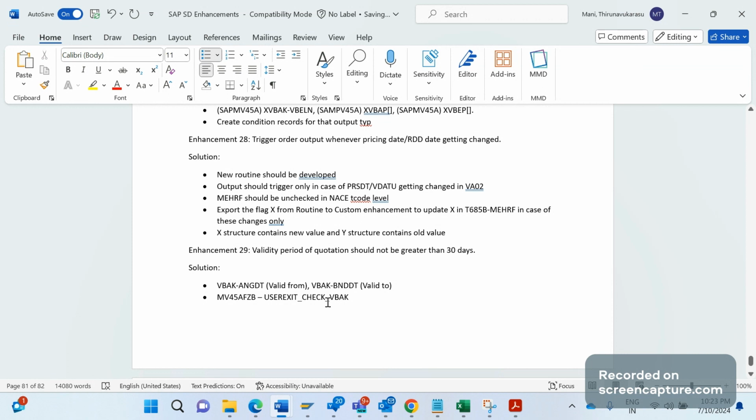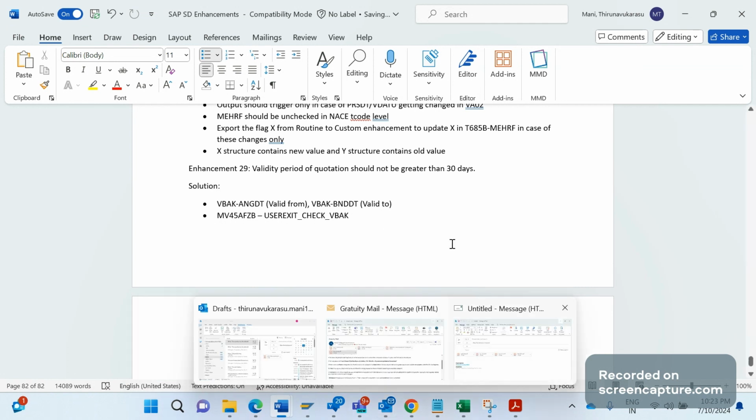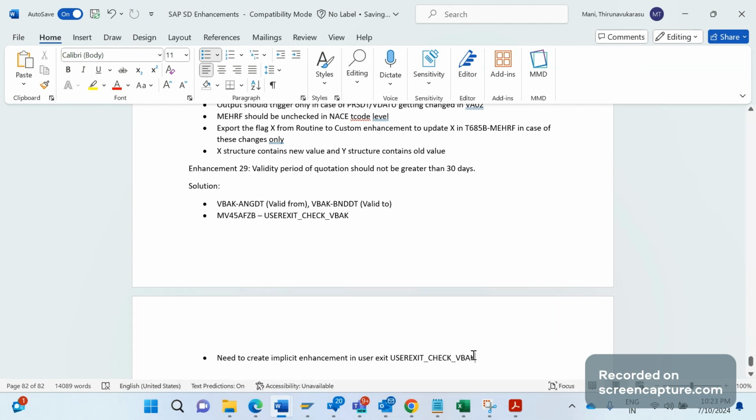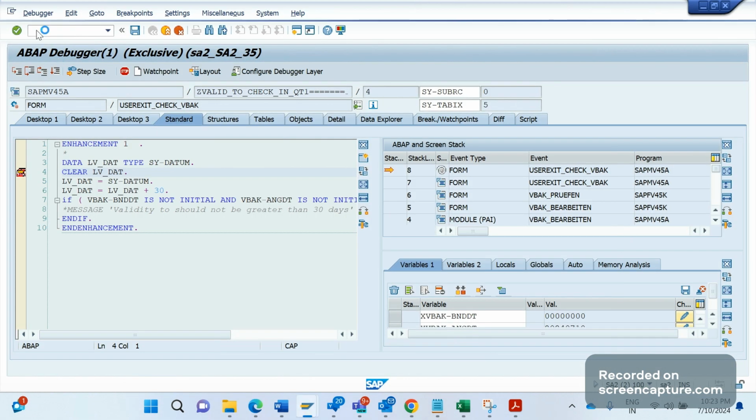In this user exit, we'll be creating the implicit enhancement. We need to create the implicit enhancement in the user exit USEREXIT_CHECK_VBAK. So what logic are we going to add here? Let me show in the system. I have already added the logic, and I will show you what I have added.